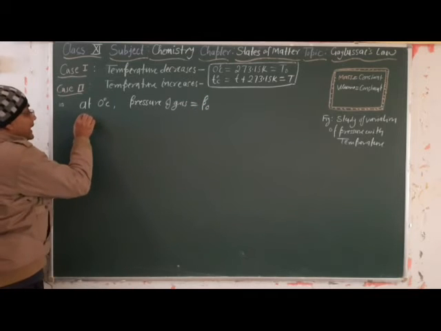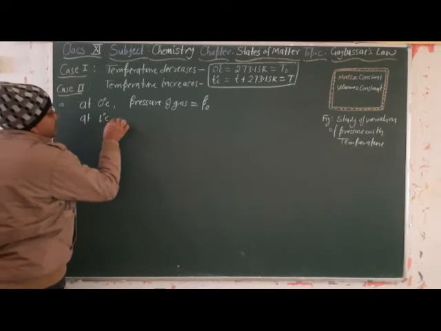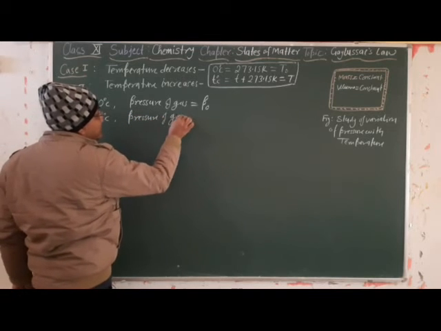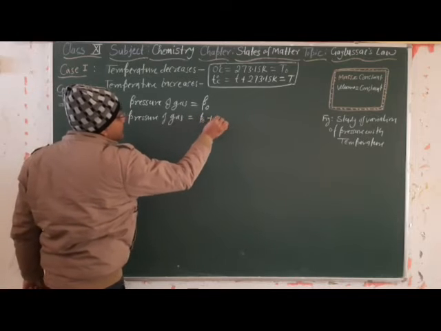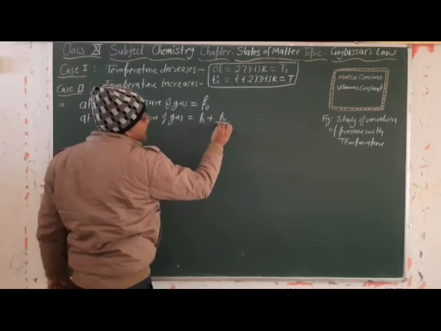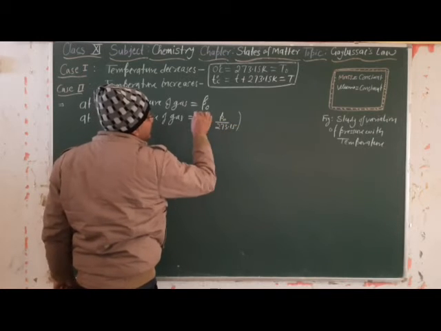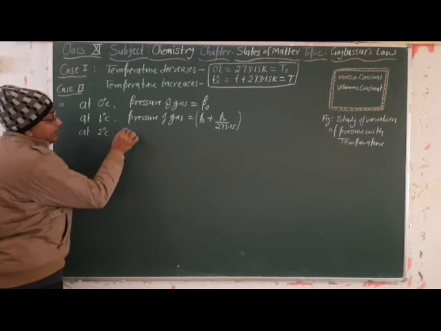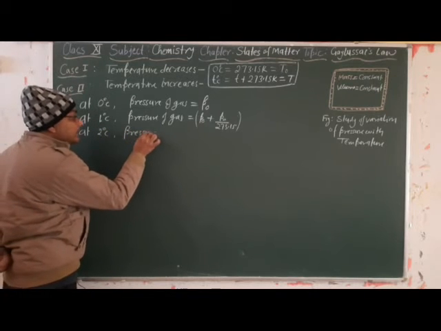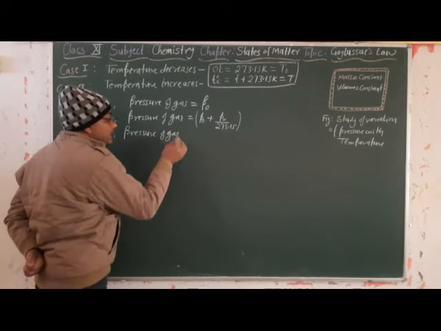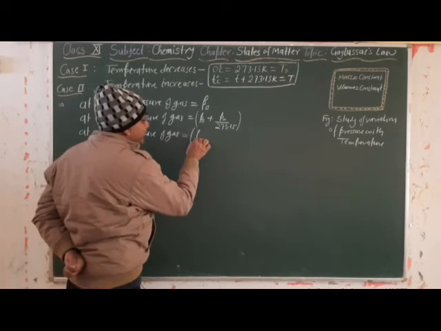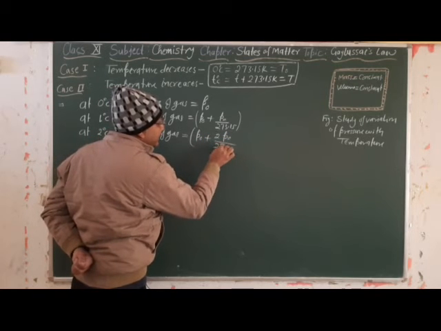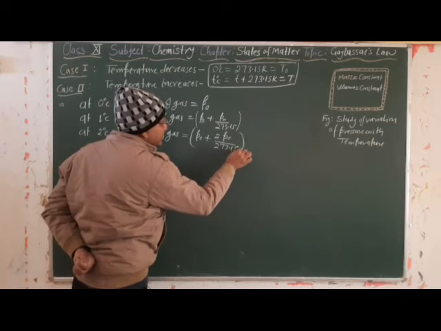Then at 1 degree Celsius, the pressure of the gas is equal to P0 plus P0 divided by 273.15. Then at 2 degree Celsius, the pressure of the gas will be P0 plus 2 times P0 divided by 273.15.